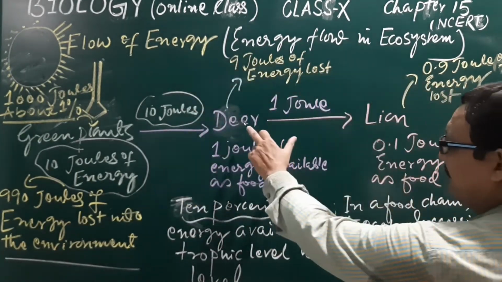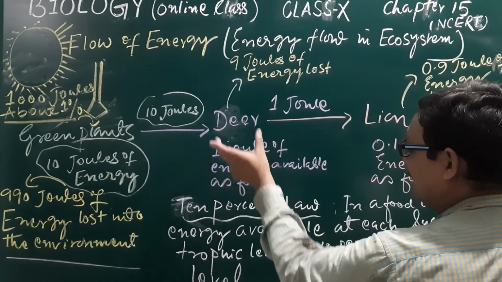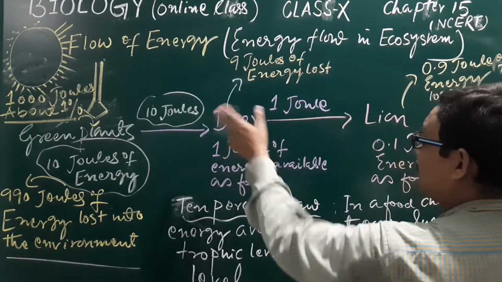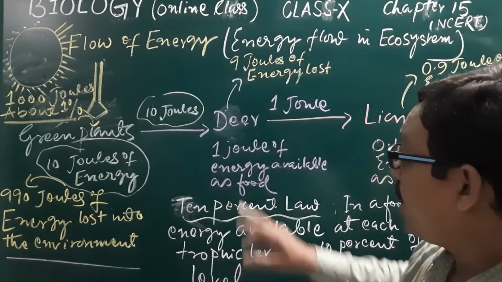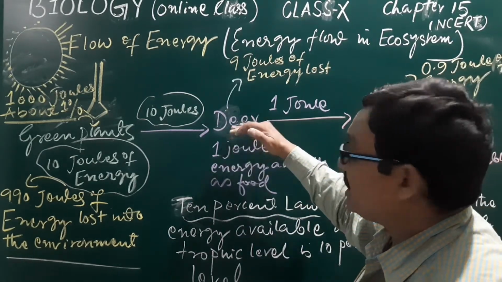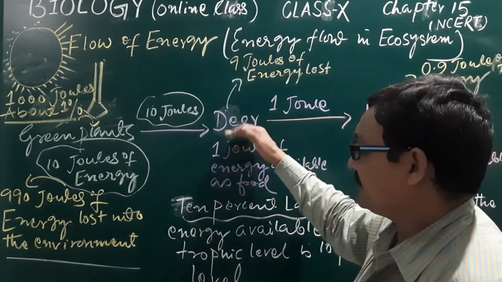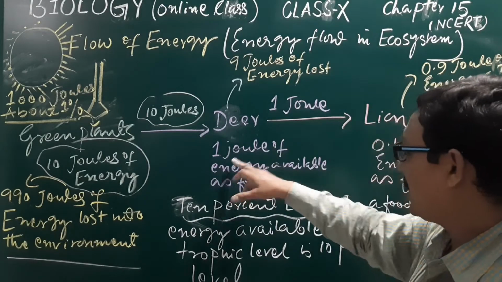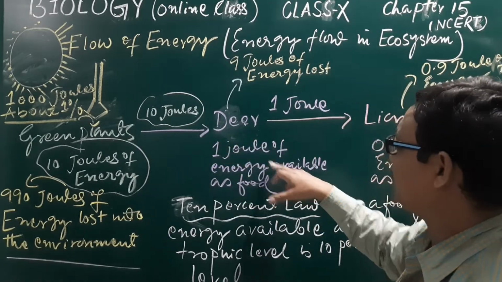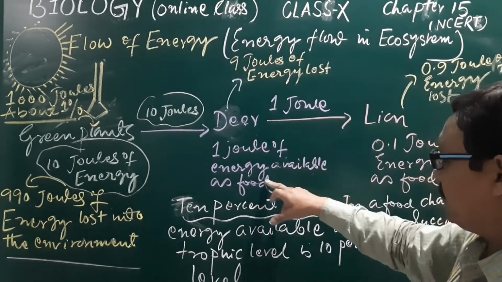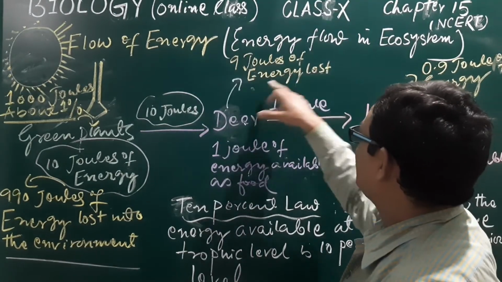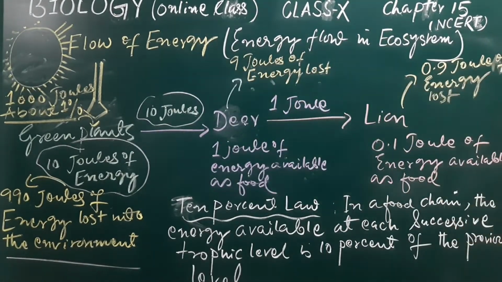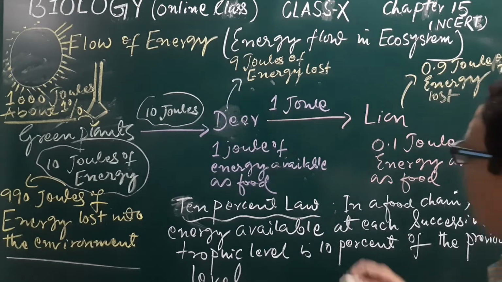Now it will get 10 joules, and out of this 10 joules, how much will be utilized by the deer? Similar case here also, only 1 joule, that means 10% will be utilized and available as food, and 9 joules of energy is lost into the environment.